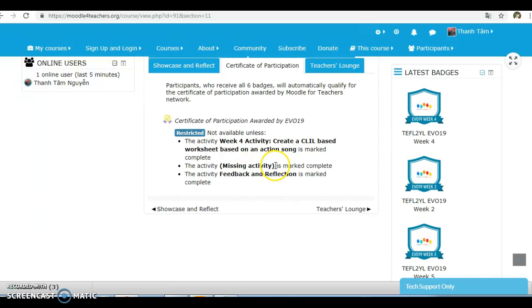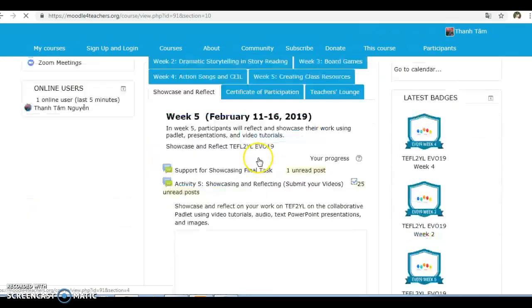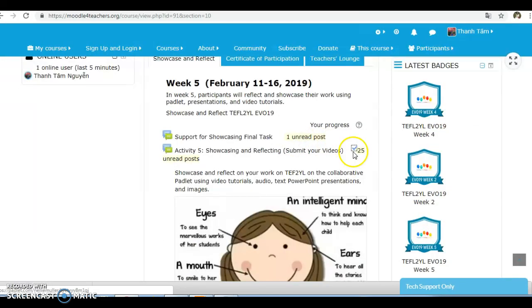activity, missing activities, and the feedback. So now how can I get the certificate? And this is my reflection. I have already done it and got it,